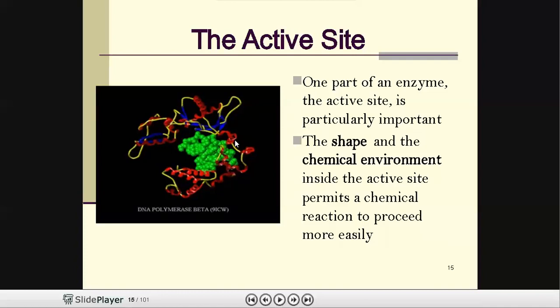And one more important point is that the active site is very flexible. It will be changing with the allosteric inhibitors or activators. It is not a rigid property, it is not a fixed property. The shape of the active site will be changing depending upon different factors that we have learned already, like pH or some other factors that will be influencing the active site.